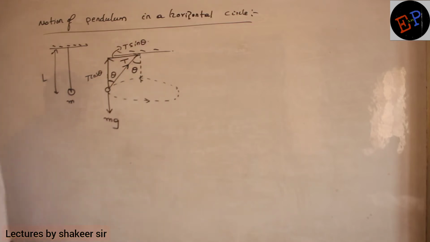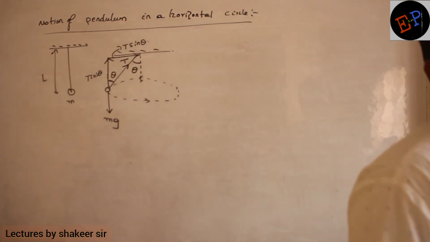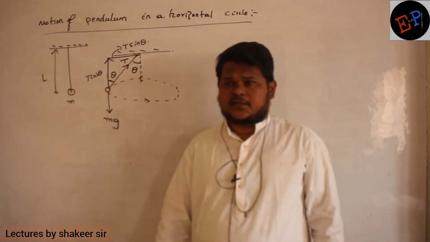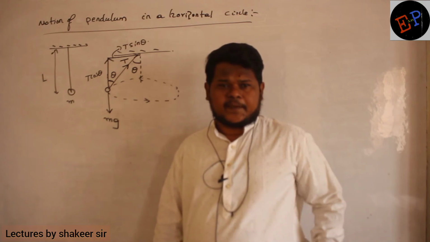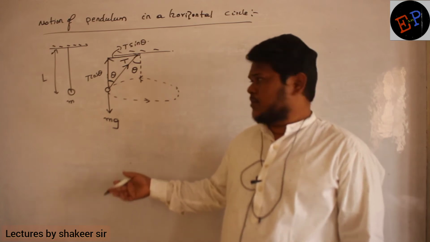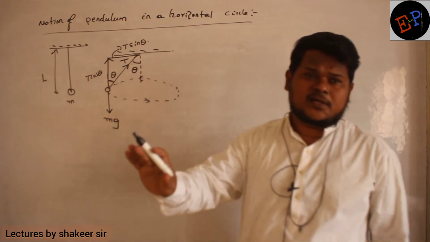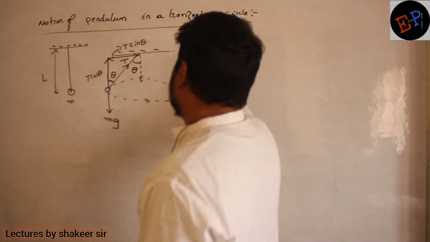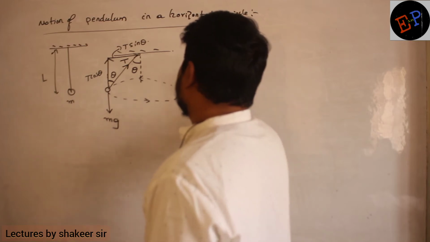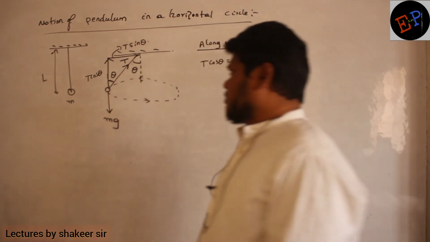Are you able to understand? Now can you say which forces are balanced and which forces are providing the centripetal force? Which forces are balanced? T cos theta and mg, they are balanced. How can you say? If mg is greater, body will move downwards. It is not moving downwards, no? If T cos theta is greater, body will move upwards. It is not moving upwards, no? So T cos theta and mg, they are balanced with each other. So therefore, along y-axis, which are the forces which are balanced, remember? T cos theta and mg, they are getting balanced with each other. Clear?